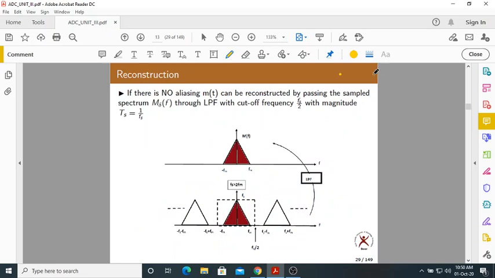Recovery is always needed. Why? Because in nature, most of the signals are continuous time. Take a voice signal, for example; it is a continuous time signal. But we convert it into discrete time, because then you can apply some processing. You are studying DSP. What do they do in DSP? They take a discrete time signal and perform some operations, isn't it? After performing the operations, what do you do? Again you convert that discrete time signal back to continuous time.